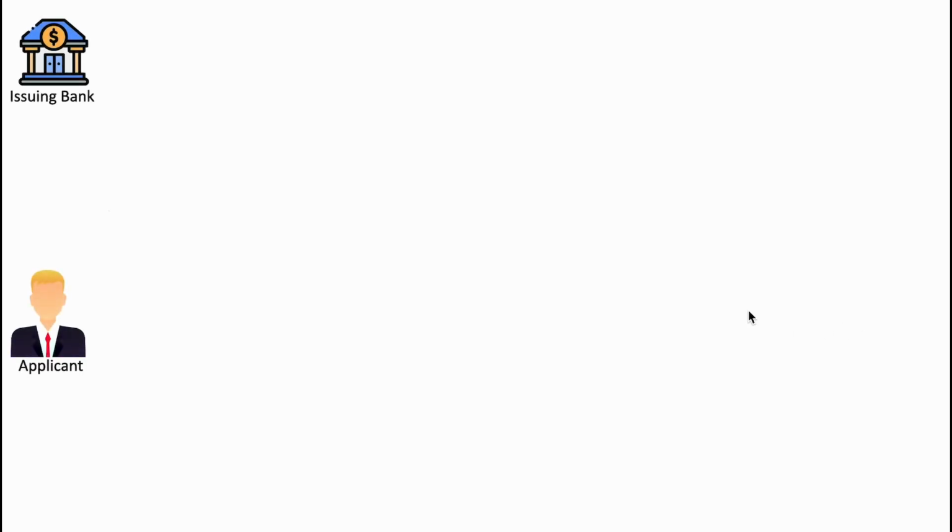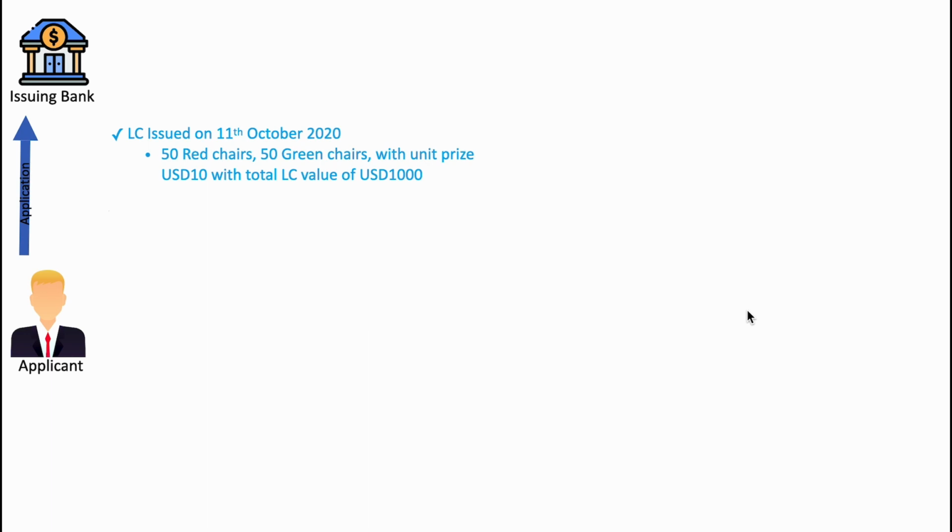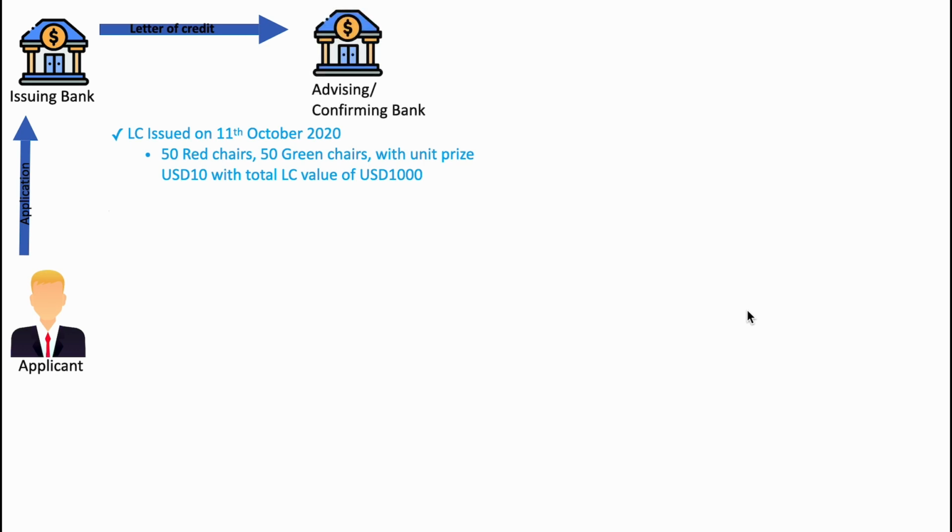On 5th October, an importer approached this bank with his purchase order to issue an LC on his behalf to purchase chairs from his seller abroad. The goods description of the LC is 50 red chairs and 50 green chairs with a unit price of USD10, which makes the LC value USD1000, right? On 11th October, this issuing bank issued the LC and requested the advising bank to confirm the credit as well. Now, this advising bank confirmed this credit and advised the LC to the beneficiary.